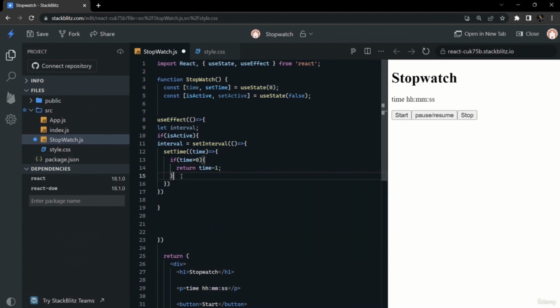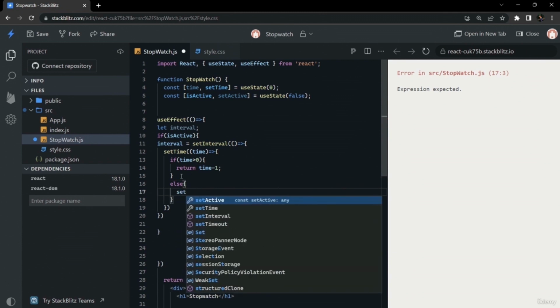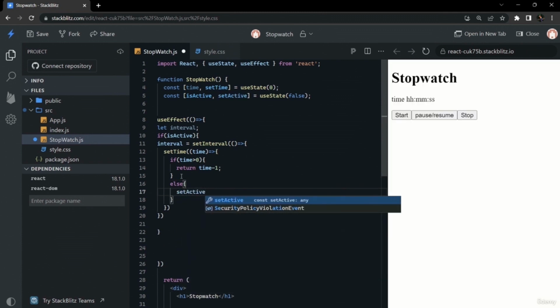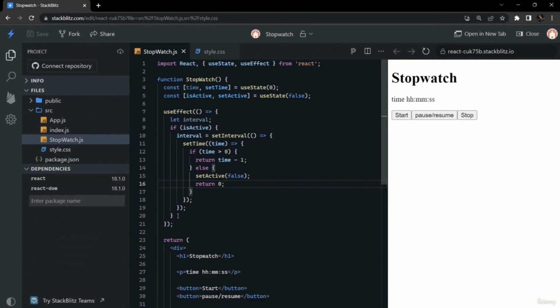So if our time is less than 0, then our active state will be false. We will be setting our timer to pause if our time 0 is reached. So that is the logic for our app.